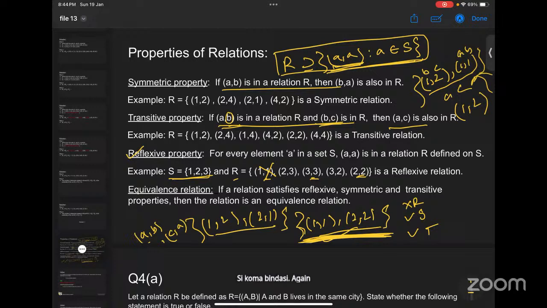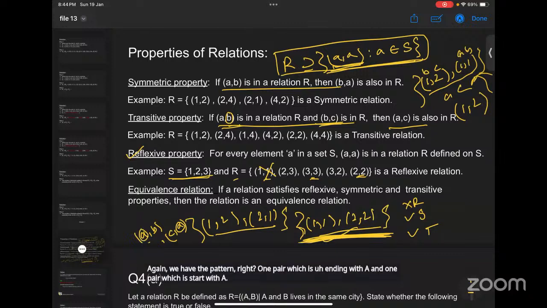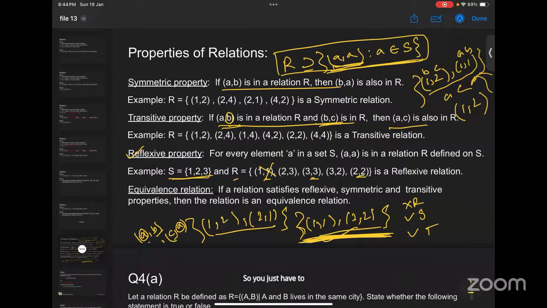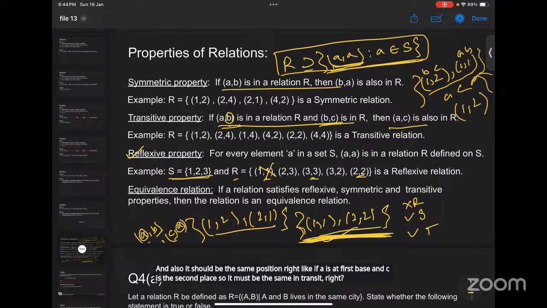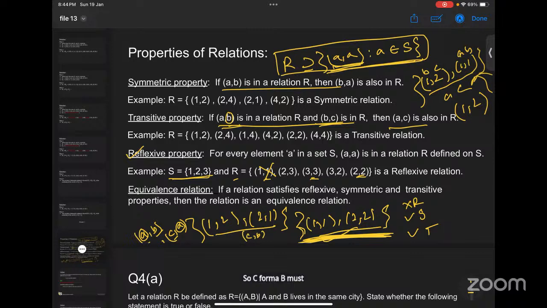Again, we have the pattern: one pair which is ending with A and one pair which is starting with A. So you just need C comma B present in the set. A, B, C are just a pattern. Also it should be the same position, right? If A is at the first place and C is at the second place, it must be the same in transitivity. Yes, right. So C comma B must be there, not B comma C.